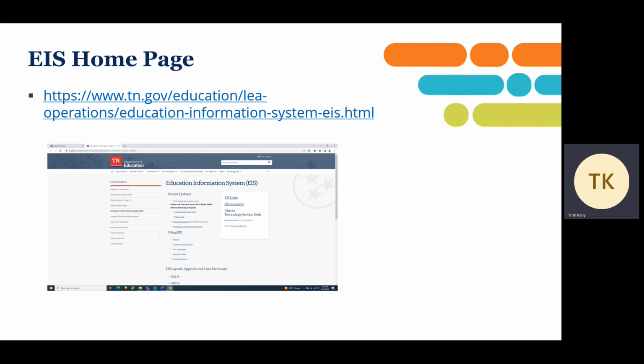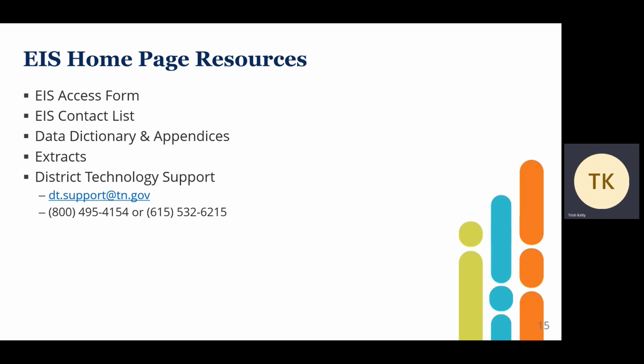On the next couple of slides, we're discussing EIS homepage resources and login. Here you see the EIS homepage, including the URL, as well as a look at some of the resources that are available. These resources include the EIS access form, the EIS contact list, which not only identifies contacts for your district, but may also identify contacts for districts throughout the state. That might be helpful for you for contacting neighboring districts or perhaps districts who use the same SIS package.